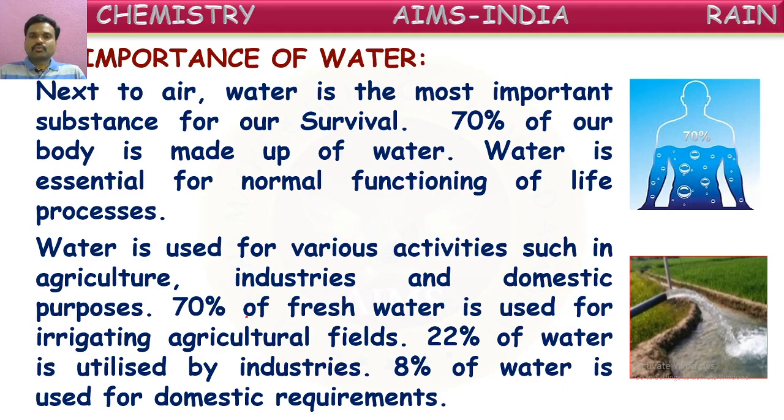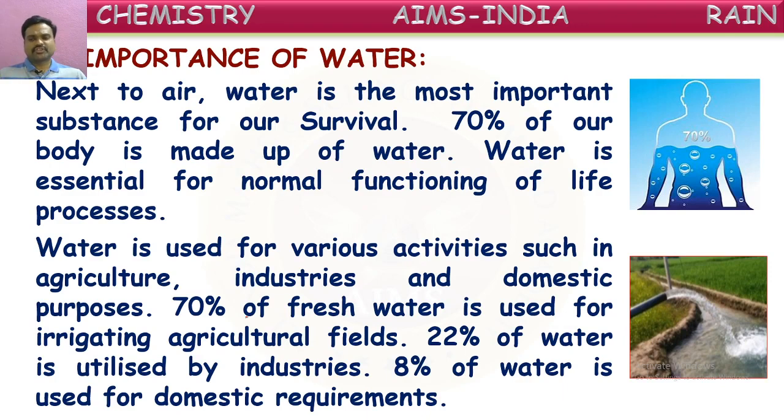Around 22% of our water is used in industries for the manufacturing of so many things. Only 8% of water is used for domestic requirements. So in that 0.003% available water, around 70% is used for agricultural purposes, around 22% for industrial purposes in the chemical and production factories, and the remaining 8% in our homes for domestic requirements.